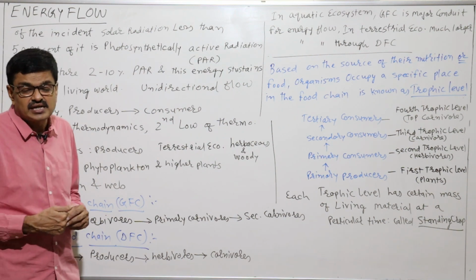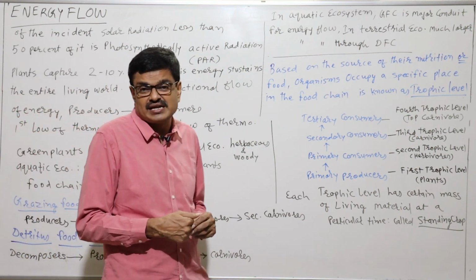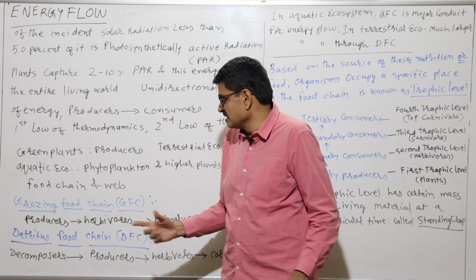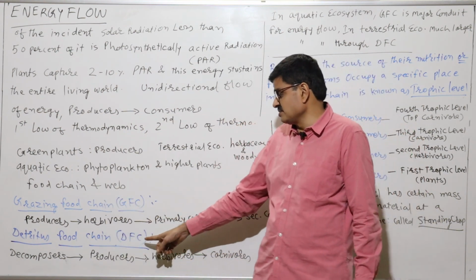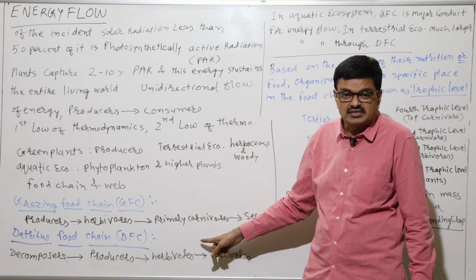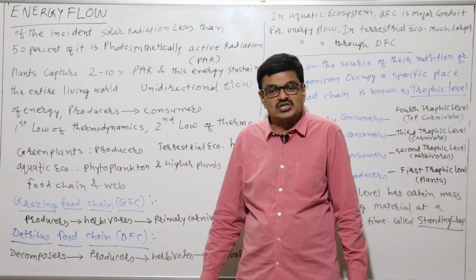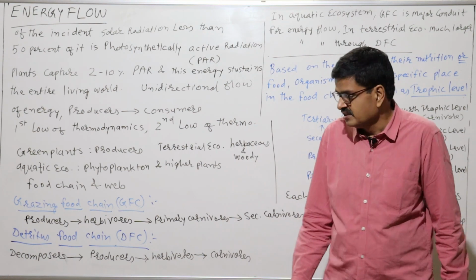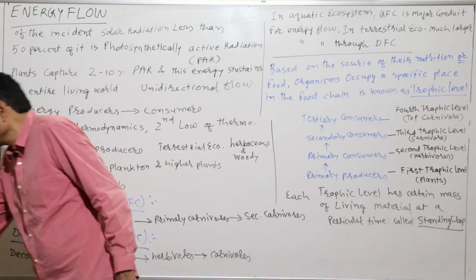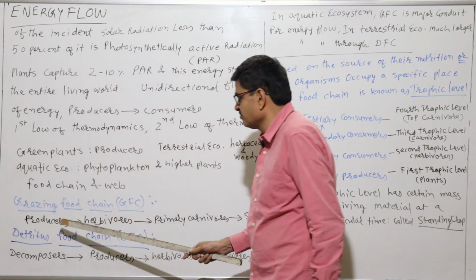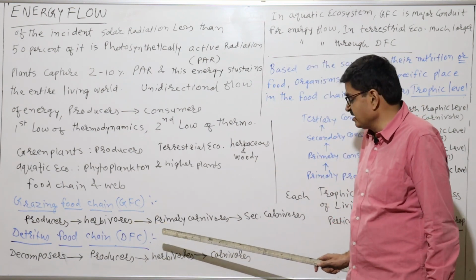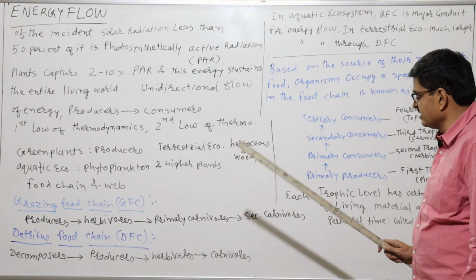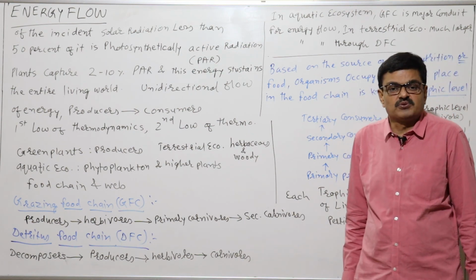This kind of food chain is classified into two types: grazing food chain, in short GFC, and the other one is detritus food chain, called DFC. Now what is the grazing food chain? You can see it is mentioned: producers, then herbivores, then primary carnivores, then secondary carnivores. Now what is a producer exactly?